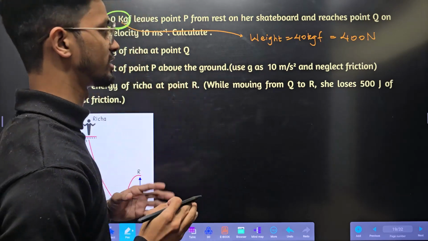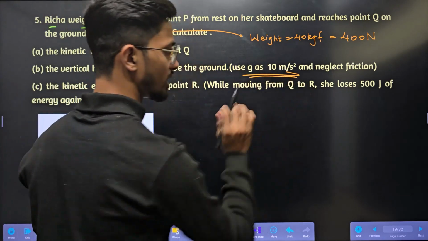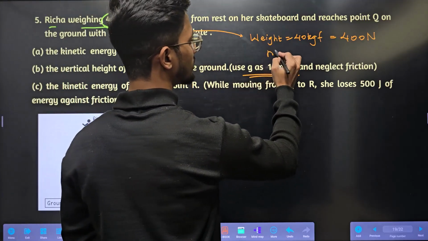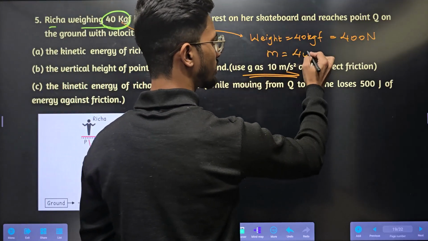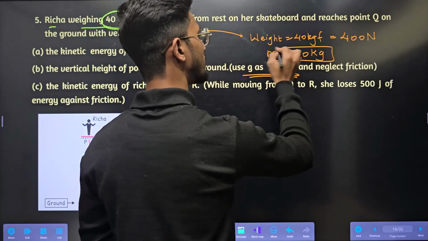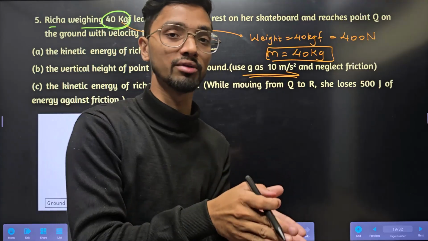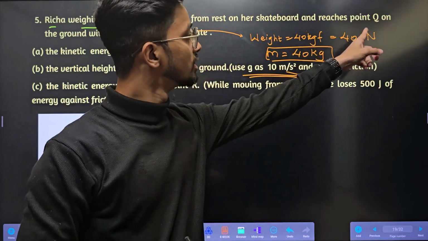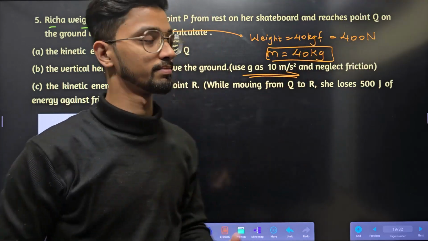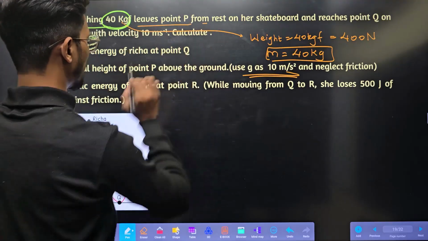The value of g I have taken here as 10 meter per second squared. So here mass will be how much? 40 kg. Simple. In simple terms, 1 kgf is equal to g Newton, we have studied. So by removing g, that will become mass. Okay. Leaves a point P.